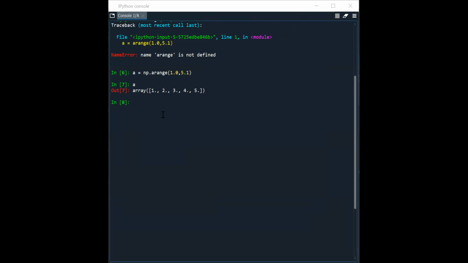A is equal to np dot arange 1.0 comma 5.1 I have written. So what is it storing in A? You're able to see my screen, right? Roll number 3, unmute yourself first.